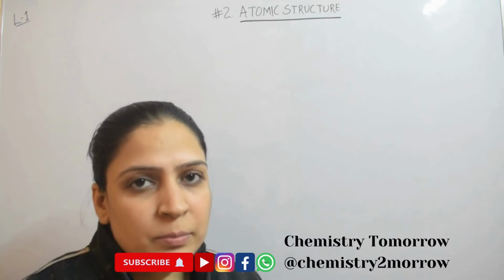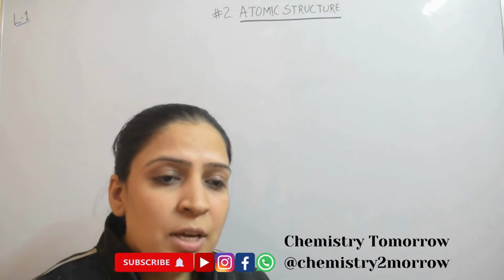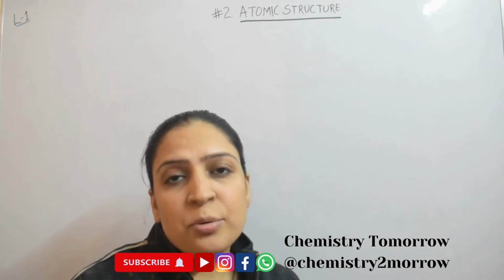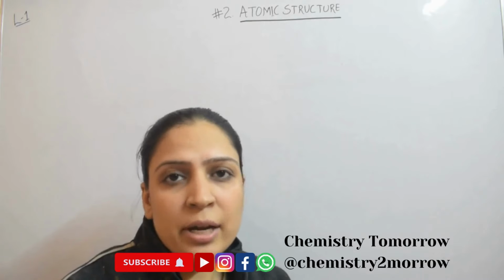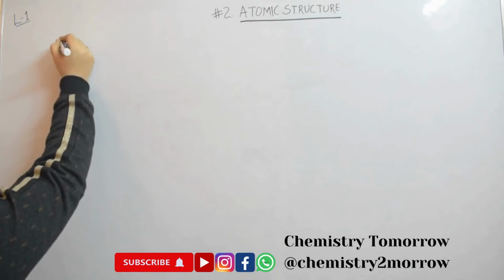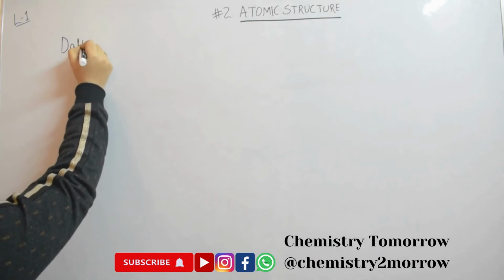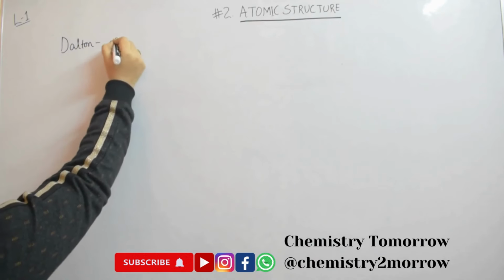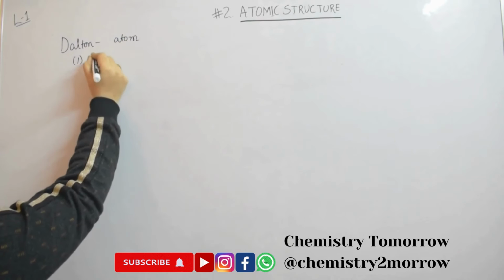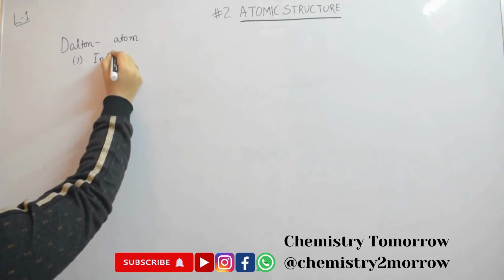in this chapter. So far we have seen that matter is composed of a very fundamental unit, and that unit was named as atom by Dalton. Few properties of atom were proposed by Dalton, and those were that it is the very tiniest unit and cannot be divided further. So he said that atom is an indivisible unit.